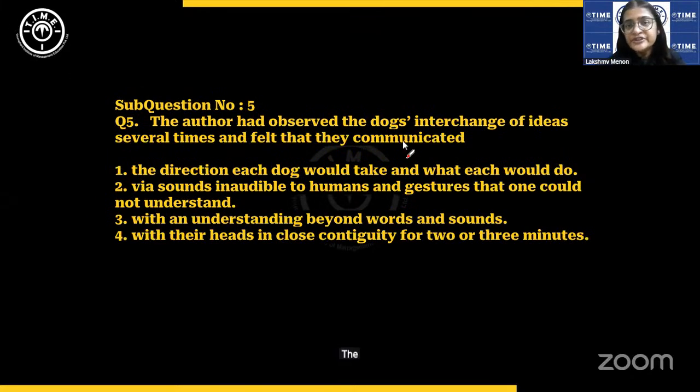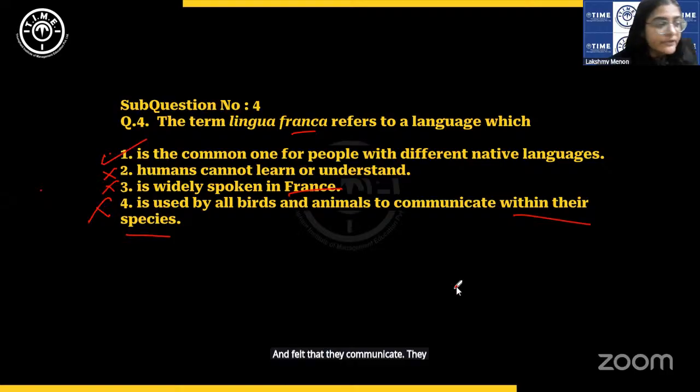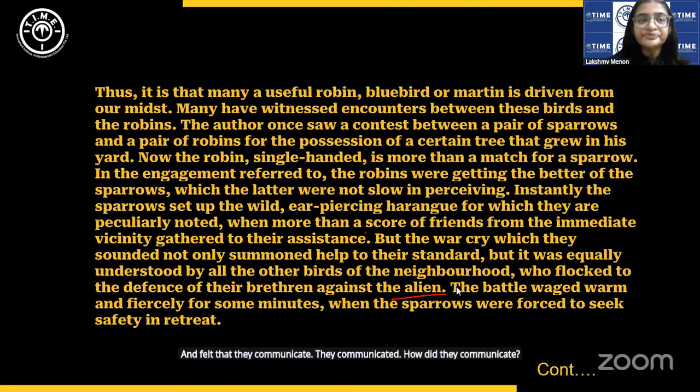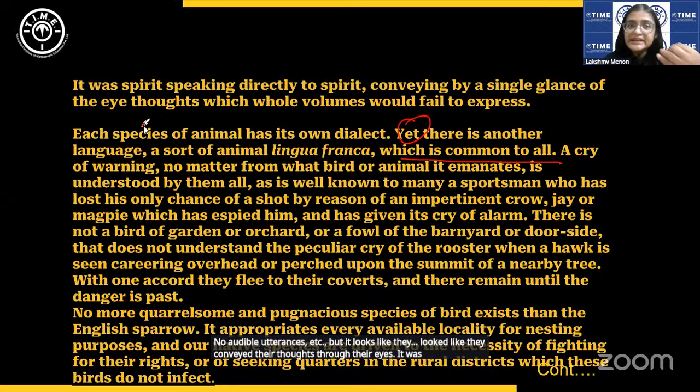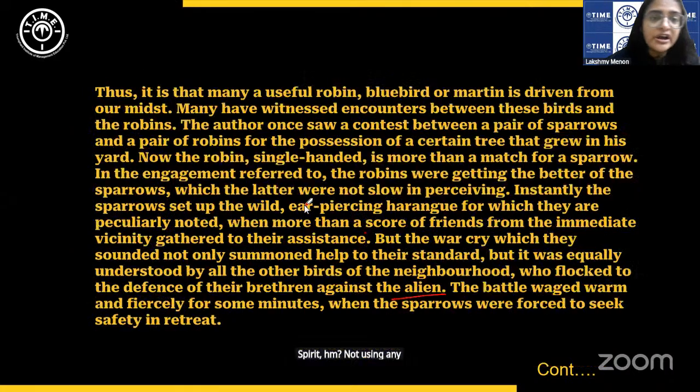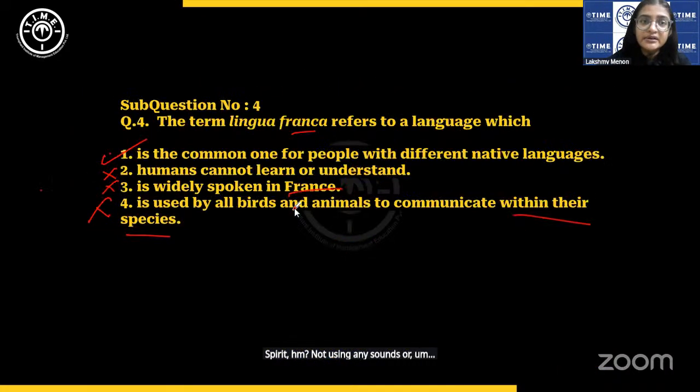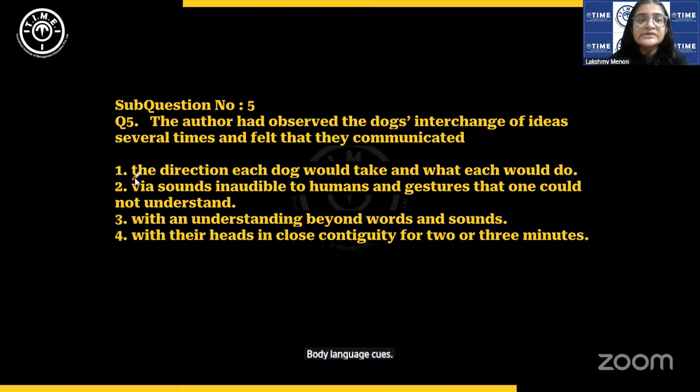The author had observed the dogs' interchange of ideas several times and felt that they communicated. They communicated. How did they communicate? Here. There were no audible utterances, etc., but it looked like they conveyed their thoughts through their eyes. It was a spirit speaking directly to spirit, not using any sounds or body language cues. So let us look at the options.